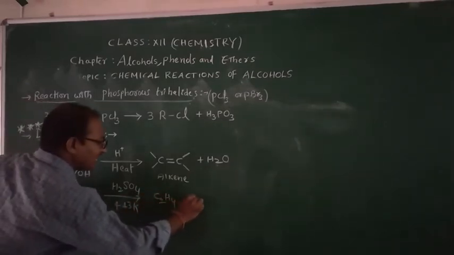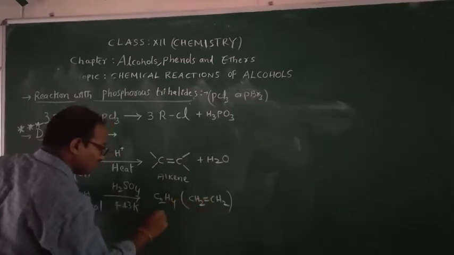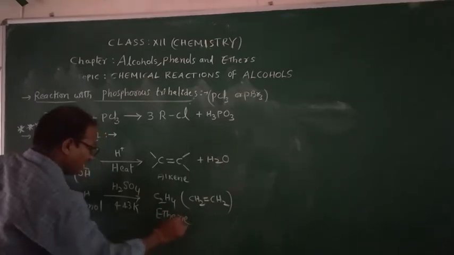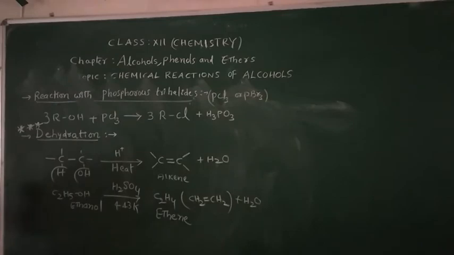You can write it as CH2=CH2, alkene. Both are the same. This is called ethylene or ethene. Here also a water molecule is lost. With sulfuric acid at 443 Kelvin temperature, the reaction is going to take place.